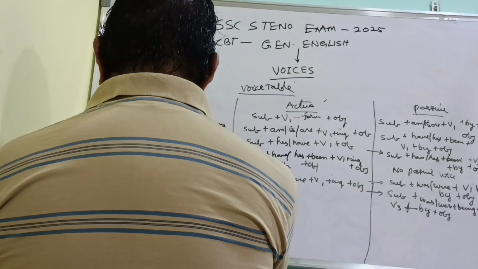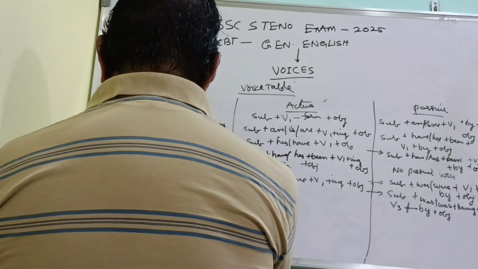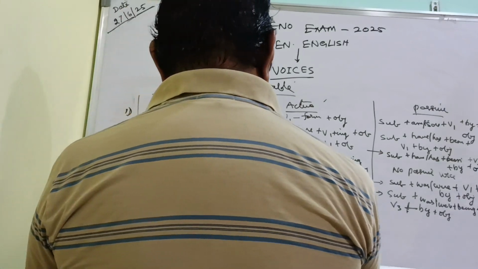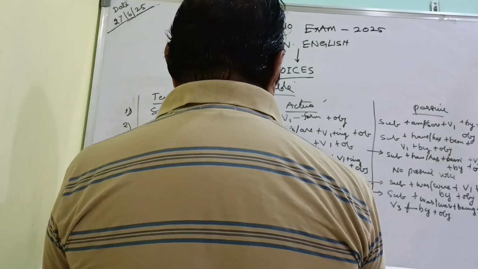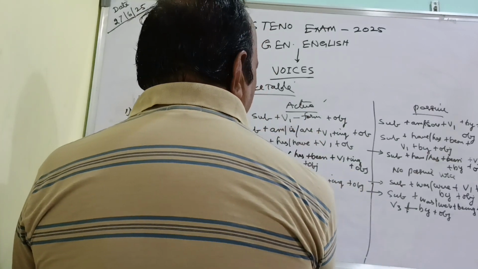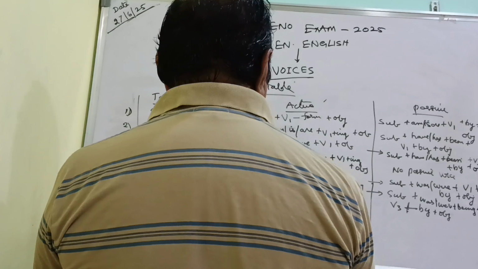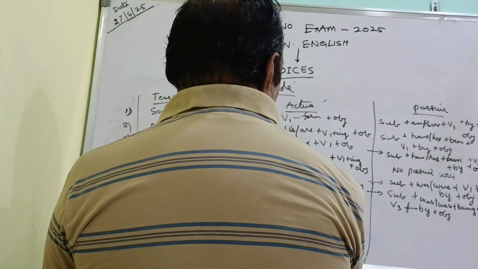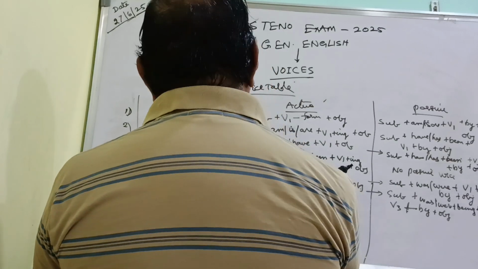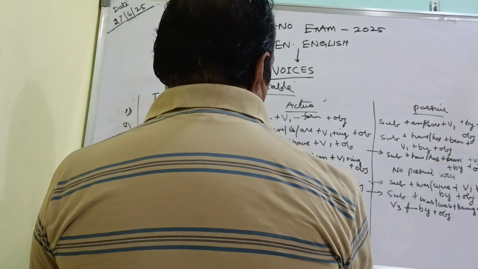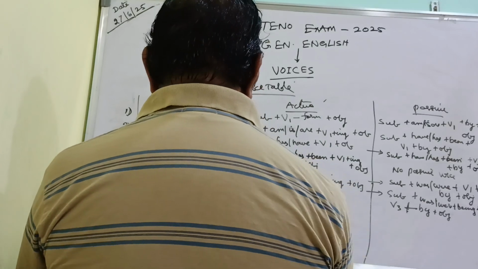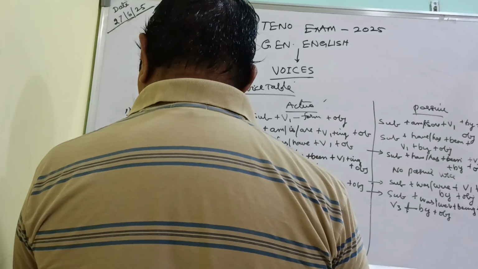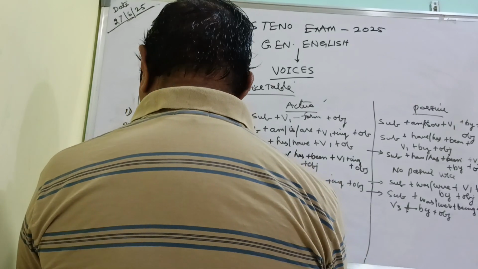Then the seventh one, past perfect tense. Under past perfect tense, the structure of the sentence will be written in this way. Unless you know the basic structure of the sentence in a particular tense form, you cannot easily write it. So these are the basic things you should know, which I am telling you now, even though the video will be lengthy.